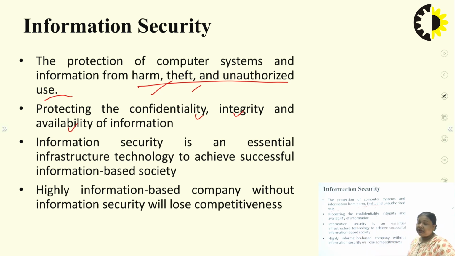What is confidentiality? When person A sends some data to person B, person C cannot access that data. And what is integrity? When a person sends a message, suppose 'Hello, how are you', to person B, the message should be sent in the same format. The words should not be changed. A message like 'Hello, I am not fine' should not reach the second person. The message that has been sent should remain the same. And next is availability of information, meaning the data that is required should be available at the time it is needed.